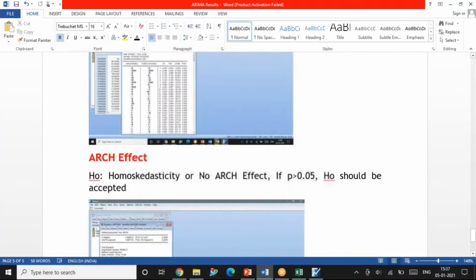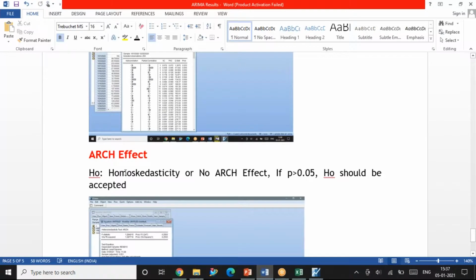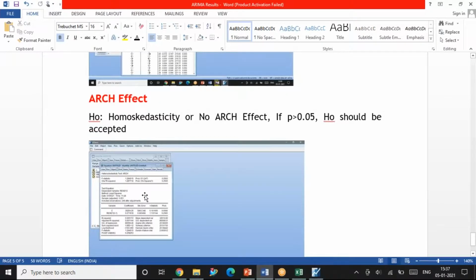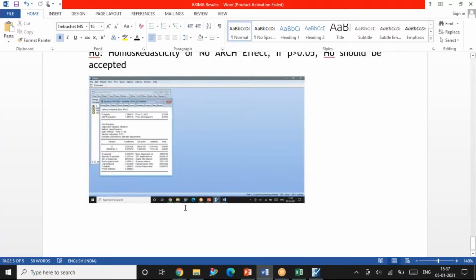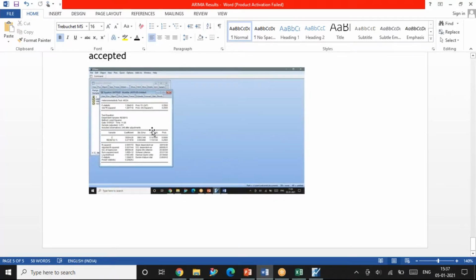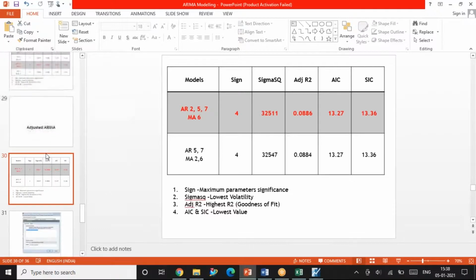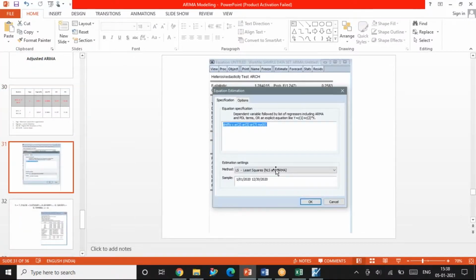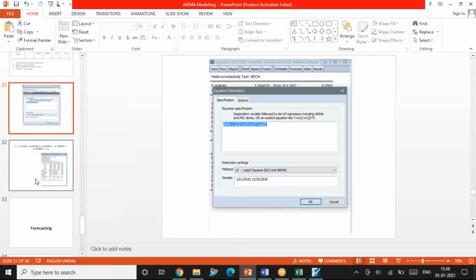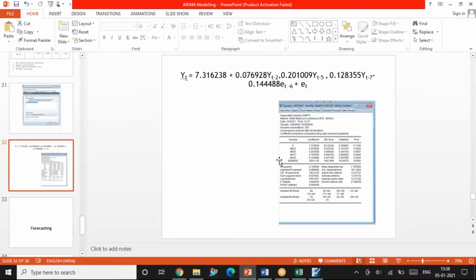I'm ignoring this and moving on to the next test, the ARCH test, which deals with heteroscedasticity. The null hypothesis says there is no ARCH effect; the data is homoscedastic. I do the ARCH test and the output is taken into consideration. Now, once again, I run the equation 2, 5, 7 and 6, and the results are taken out here like this.